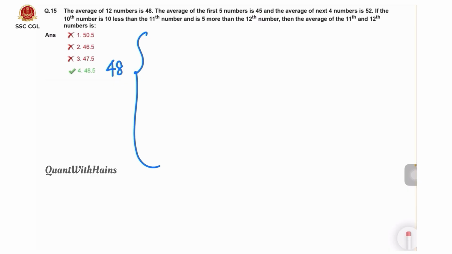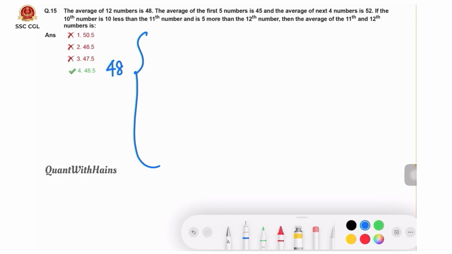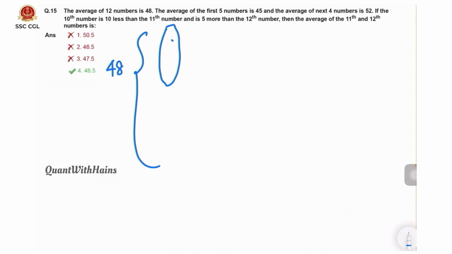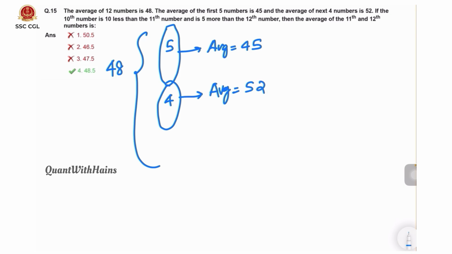So we got the average of 12 numbers as 48. Now the first 5 numbers' average is given as 45. That we'll write: first 5 numbers average is 45. And the average of the next 4 numbers is given as 52. 5 plus 4, 9 numbers are completed, but total 12 numbers are there. So the leftover numbers are the 10th number, 11th number, 12th number.